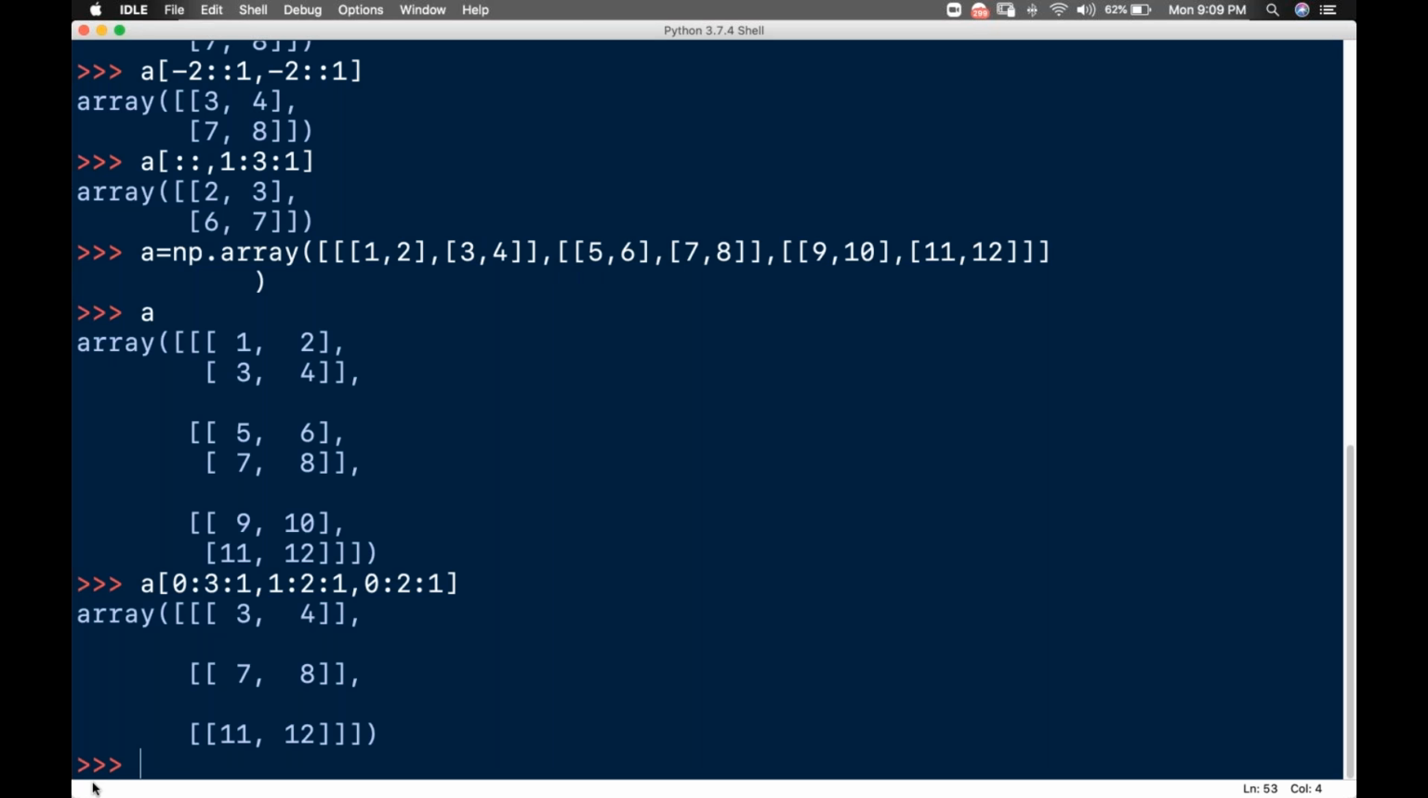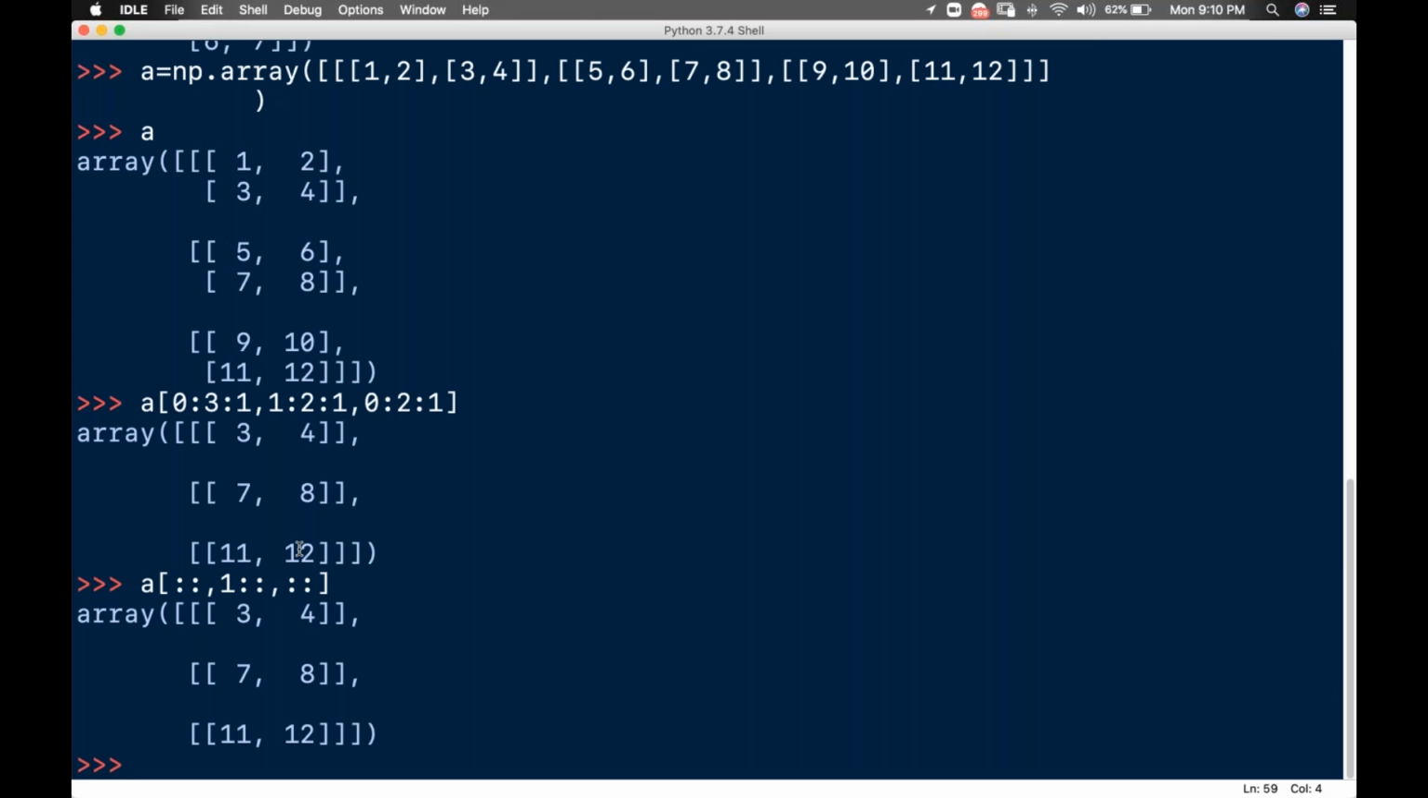Yes, I'm getting it. I can even write it like this. How can I write it? Colon, colon, comma. So this one starts from 1, so I'll put colon, colon, and I'll put colon, colon. So I can write like this. The same thing I'm getting, guys. Same output I'm getting.